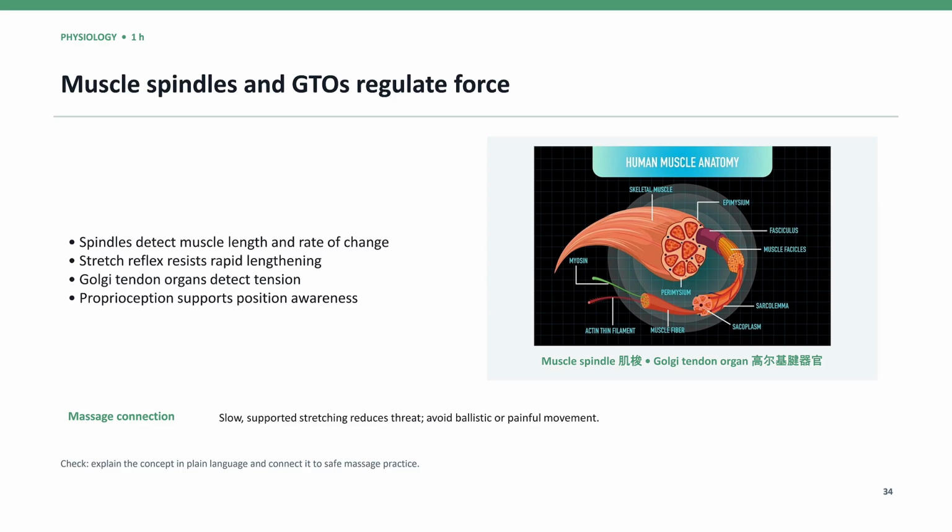The Golgi tendon organ, 高尔基腱器官, is located near the junction between muscle and tendon. It responds primarily to muscle tension. Traditionally, the Golgi tendon organ was described as causing immediate muscle relaxation when tension became excessive. Modern physiology presents a more complex picture. Its signals contribute to the nervous system's overall regulation of force, movement, and protection.